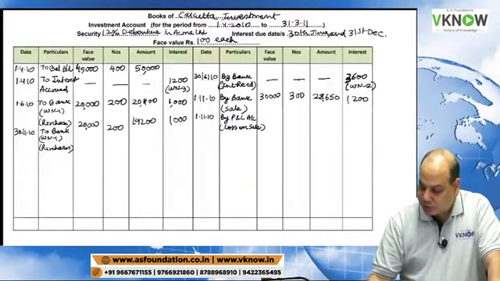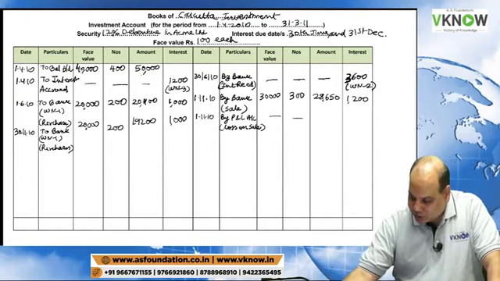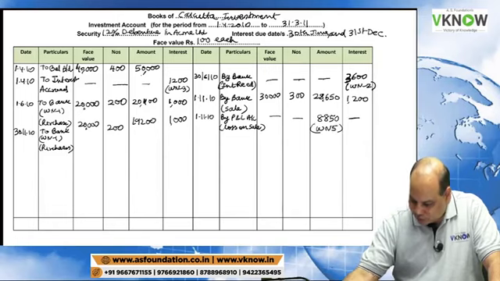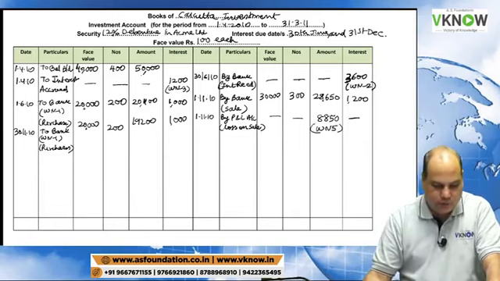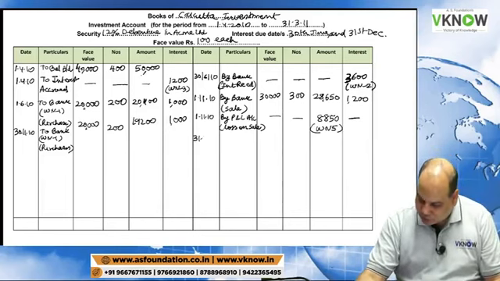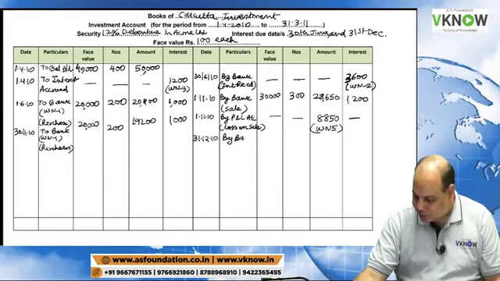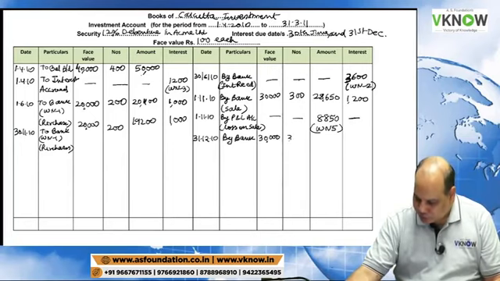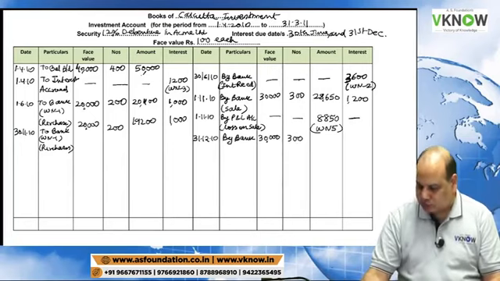So transfer it to your investment account credit side: 8850, working note 5. And again there is a sale transaction on 31/12/10 by bank, 30,300.